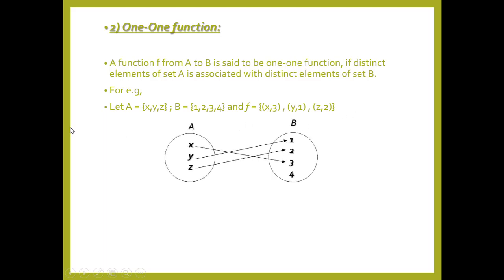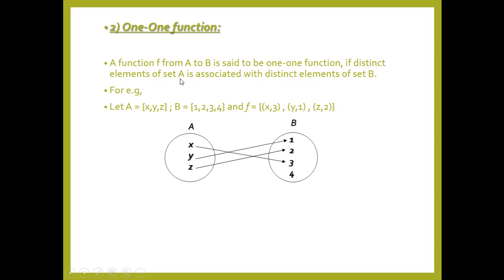So in this case, you can see that the first value of every ordered pair is actually the domain, which is x, y and z, and the domain should always be related to the first set, that is A, and it is verified over here. That is number 1.